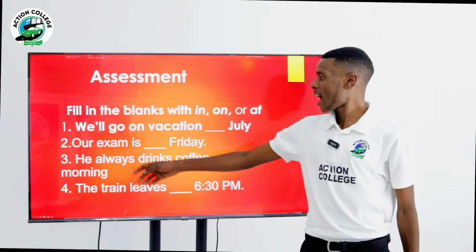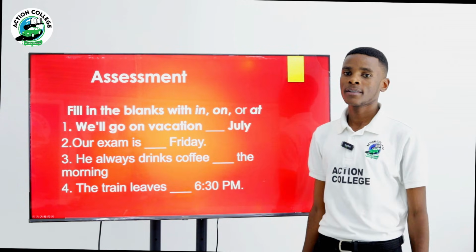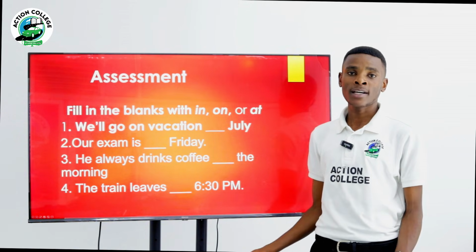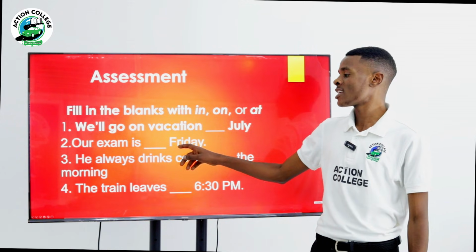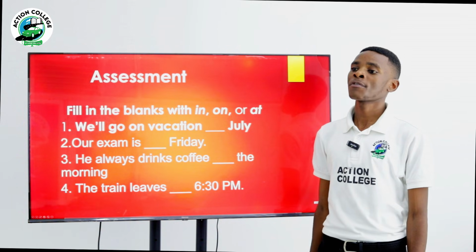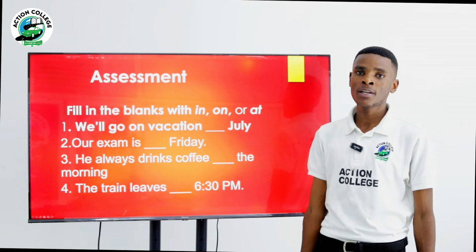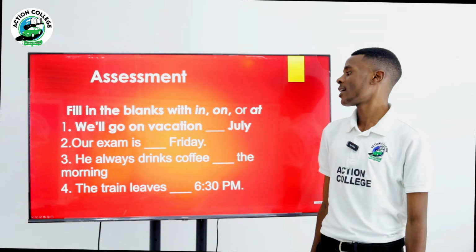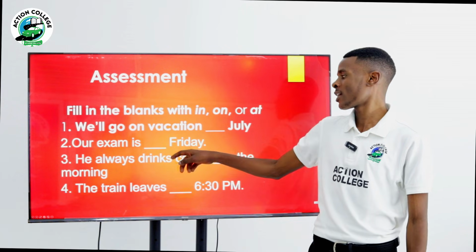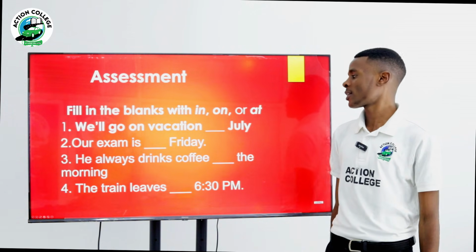Second, our exam is Friday. What is the correct answer? Friday is one of the days of the week. As I have said, we use preposition on for days of the week or specific days. And then we have to say our exam is on Friday, not in Friday, because here we have a day of the week, Friday.